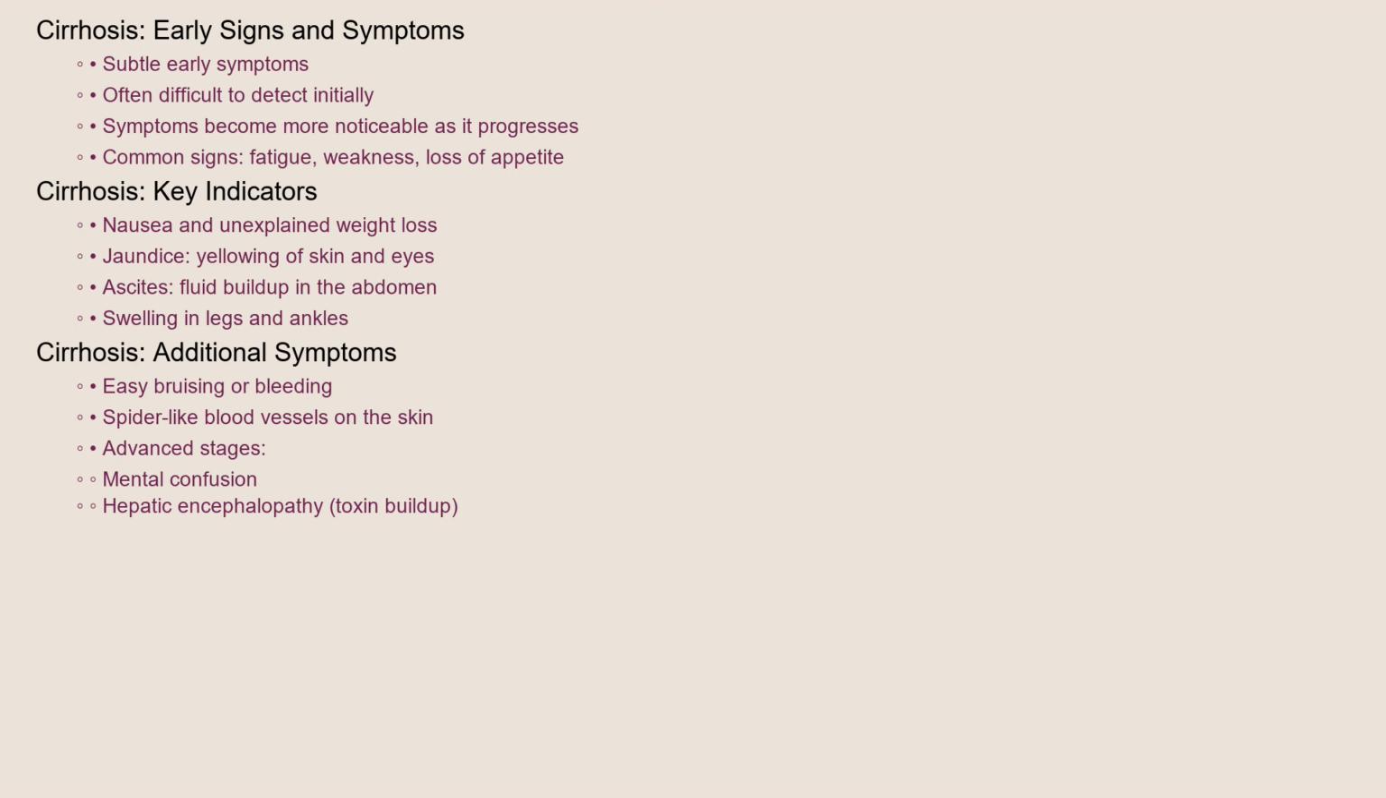Other symptoms can include ascites, which is fluid buildup in the abdomen, swelling in the legs and ankles, easy bruising or bleeding, and spider-like blood vessels on the skin. In advanced stages, patients may experience mental confusion or hepatic encephalopathy due to the buildup of toxins in the brain.